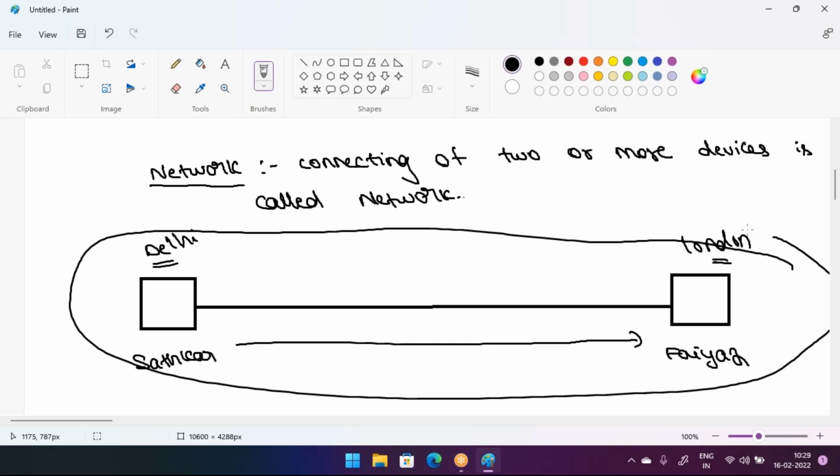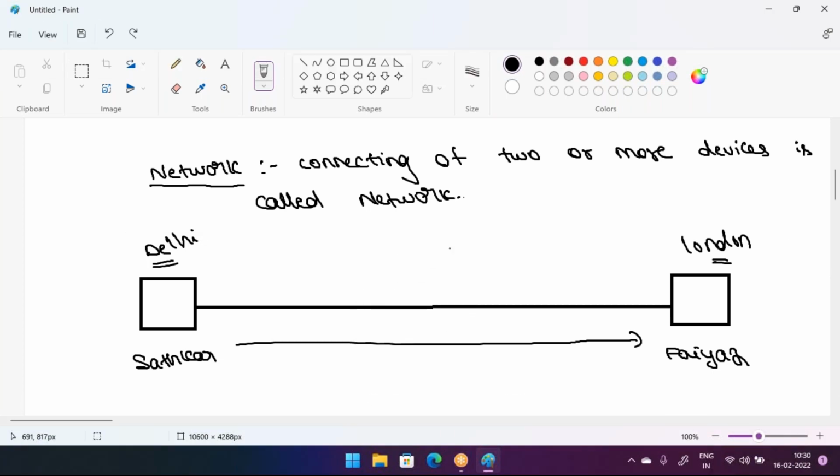One more question here. If you connect these two computers with one cable, can they communicate immediately? Is it possible, sir? The answer is simple here: no. If you connect the two devices with one cable like this, they cannot communicate right away.